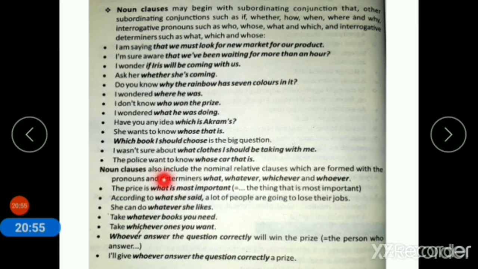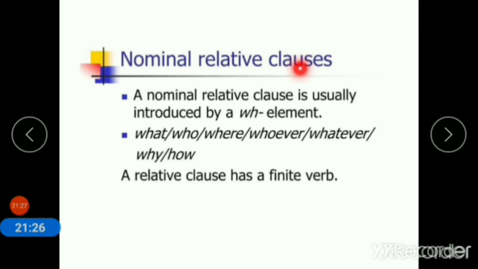Noun clauses also include the nominal relative clauses, which are formed with the pronouns and determiners what, whatever, whichever, and whoever. The prize is what is most important, the thing that is most important. So, first of all, I'll explain to you what a nominal relative clause is.